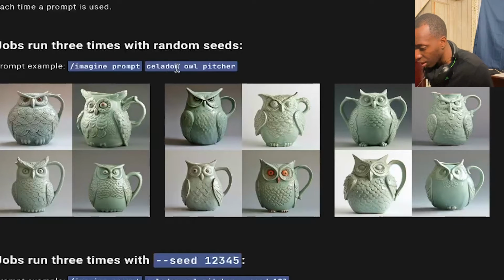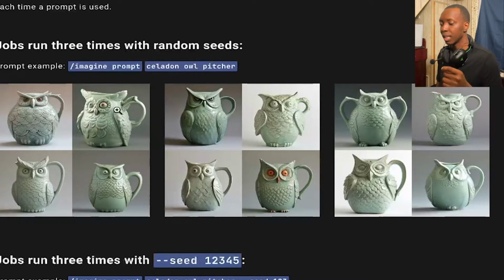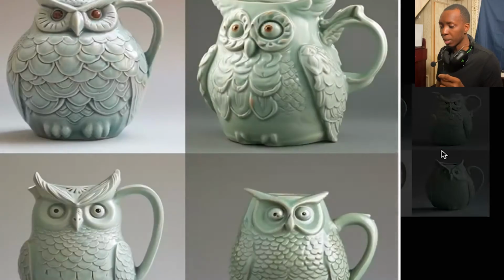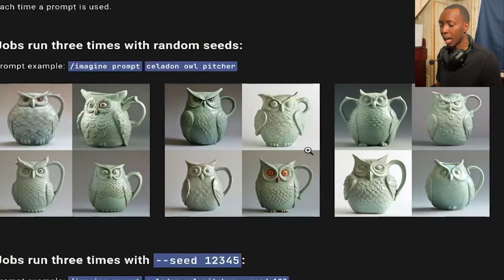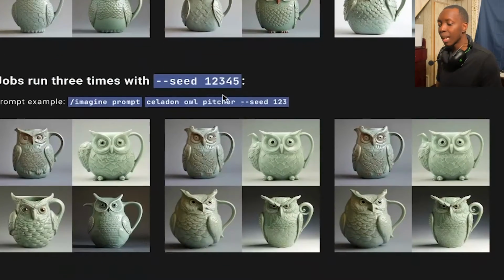If you ran this Celadon owl picture with random seeds 3 times, you would get three pretty different images realistically every time. But then when you use the same seed, you will get much more consistent images. There's still going to be a little bit of a difference. Like, as you can see here, this bottom left changed and the bottom right changed, and there's also other subtle changes, but that's what happens when you use seed numbers.